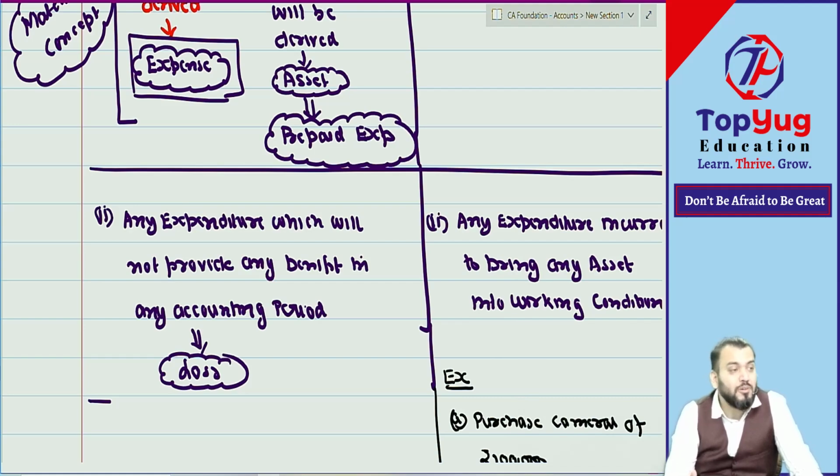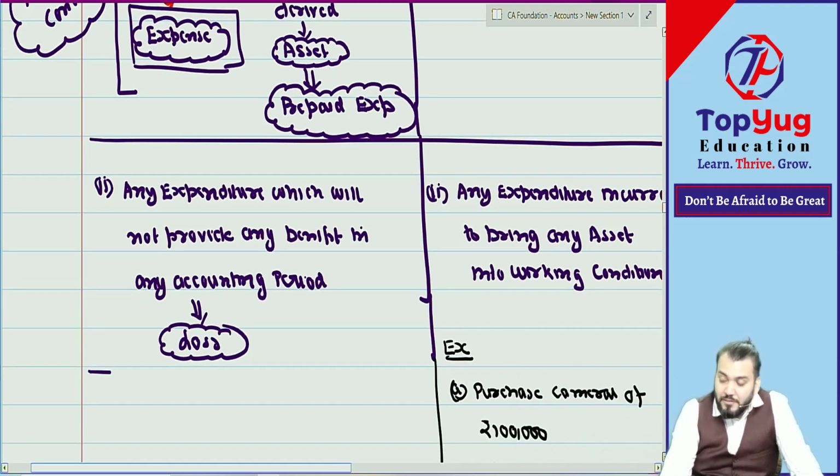Loss is also revenue expenditure and will be transferred to the profit and loss account. In point number 1 we call it expense, and point number 2 is loss. Losses are without any benefit and expenses are always with benefit. But both are revenue expenses. Correct?